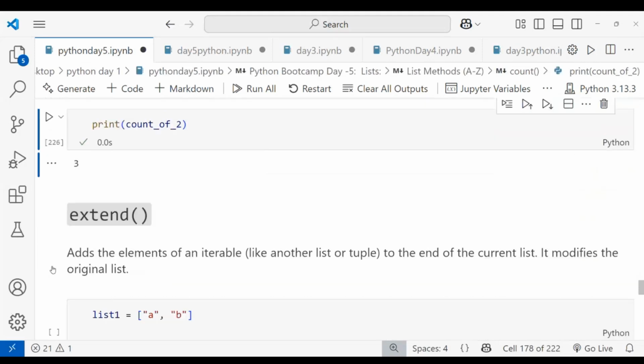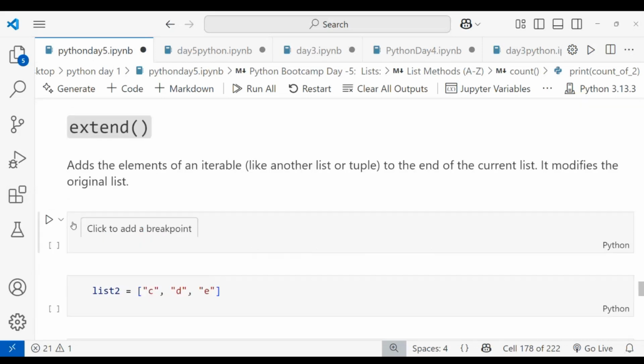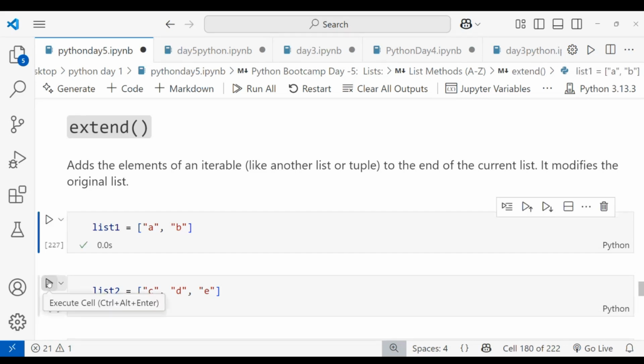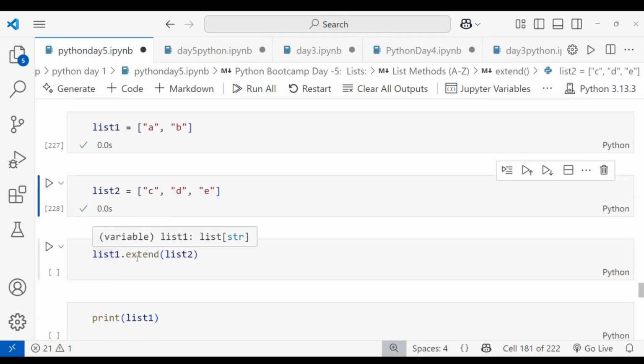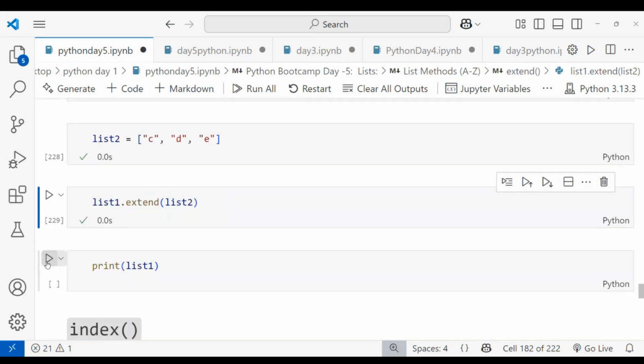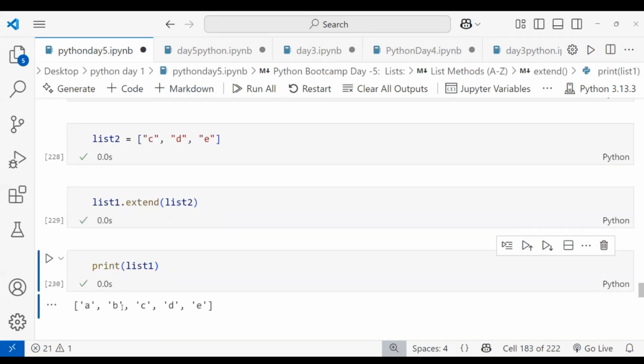Okay, the next method is called extend. What does extend do? It adds the elements of an iterable, like another list or tuple, to the end of the current list. It modifies the list; extending is nothing but concatenation. List one is A and B, and list two is C, D, E. I'm extending list one by list two, so list one dot extend of list two. That is nothing but concatenation. When I run this, I see list one: A, B, C, D, E.